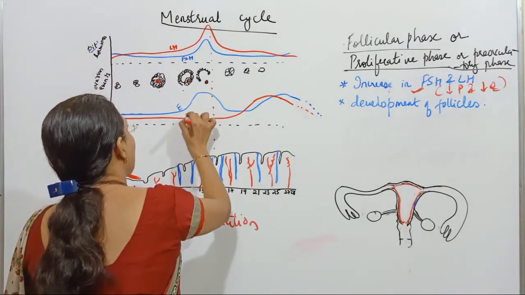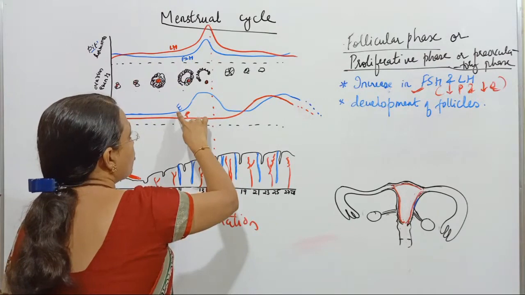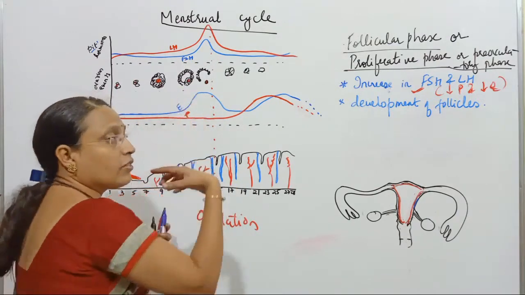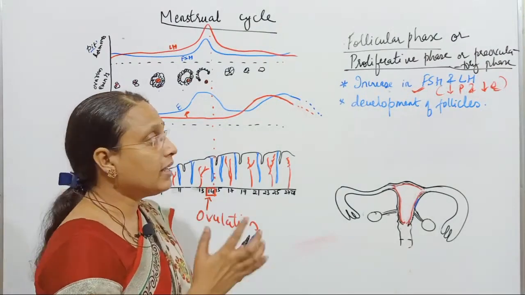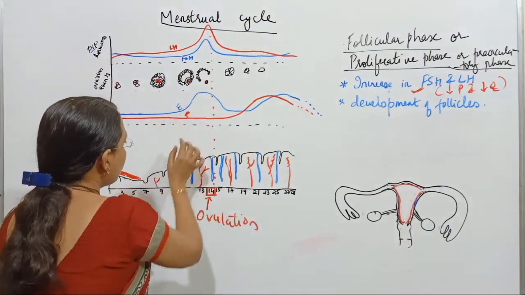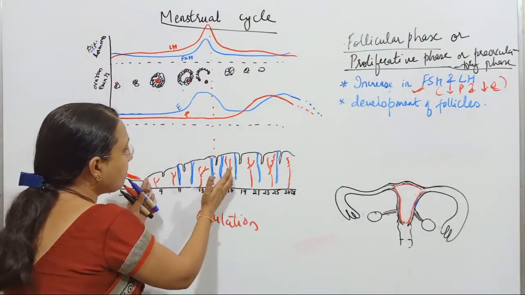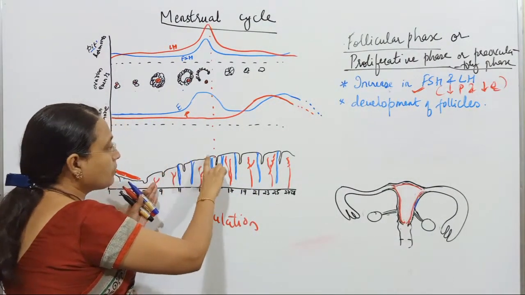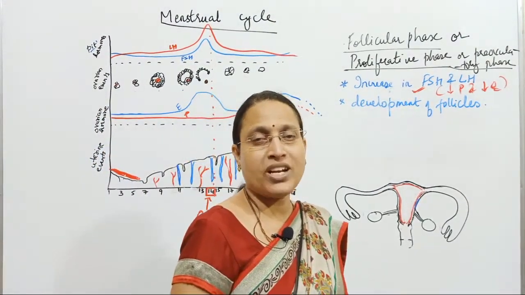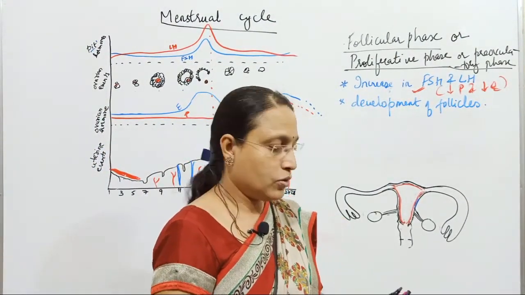Whereas this peak is called progesterone. So estrogen concentration starts increasing as the follicles start developing because the granulosa cells will secrete estrogen. Now as and when the estrogen concentration increases, the endometrium becomes thicker and thicker. That means growth of endometrium occurs in the uterus.